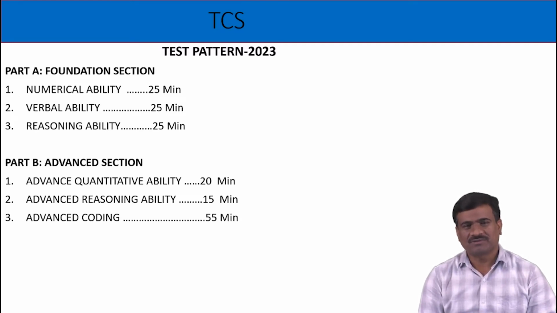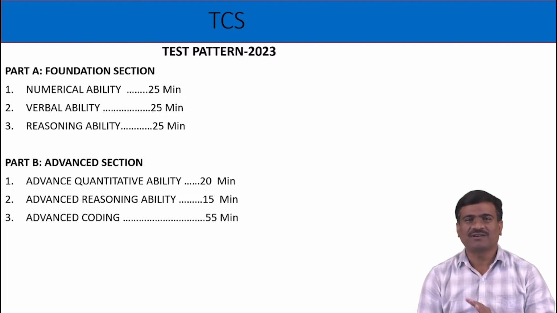Part A, first one, numerical ability. Number 2, verbal ability. Number 3, reasoning ability. Time duration 25 minutes. Number of questions depends upon the test pattern, 22 questions or 20 questions, maximum 25 questions. But time duration is fixed, that is constant, 25 minutes.